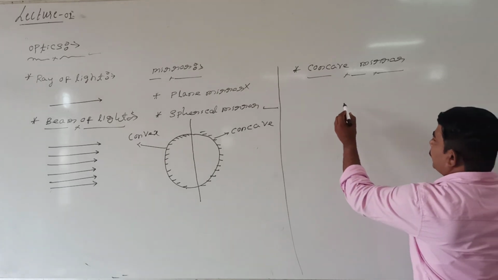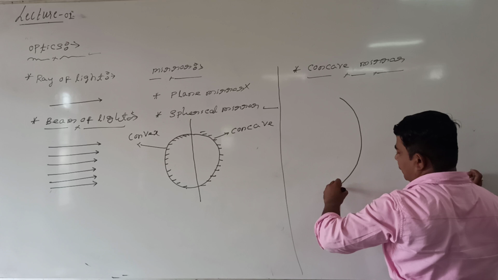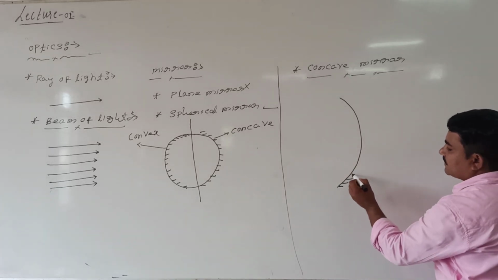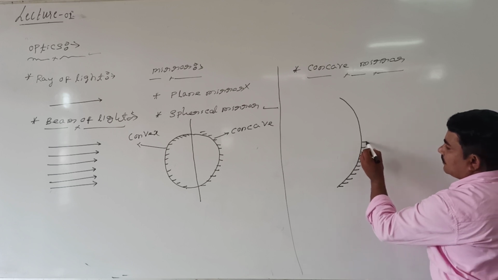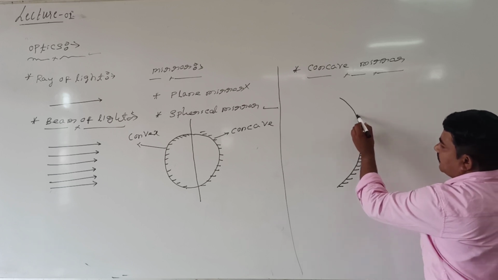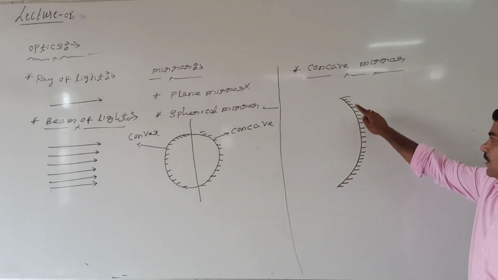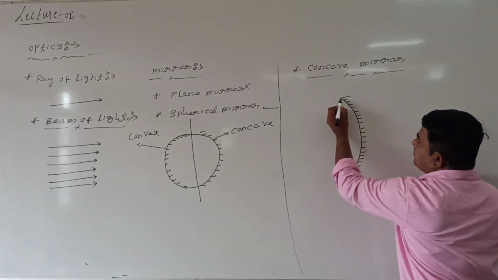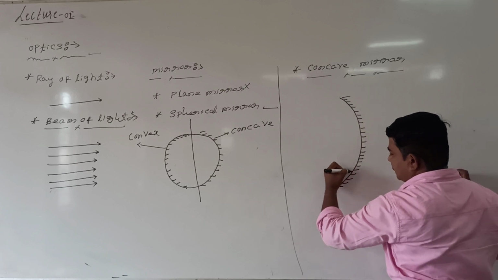See here, generally how to draw this. This I can call concave spherical reflecting surface. This surface is nothing but silvered. Whatever lines I am drawing, this is nothing but the silvered surface. Silvered means the ray of light does not pass through. This we are calling an opaque surface, this we are calling the silver surface. And whatever this part is, we are calling the reflecting surface.